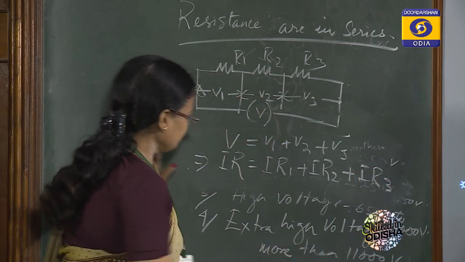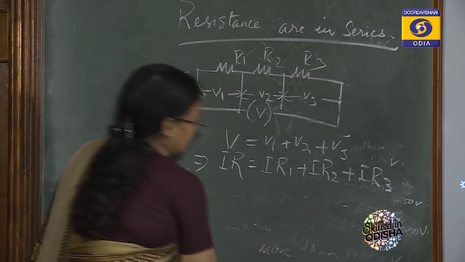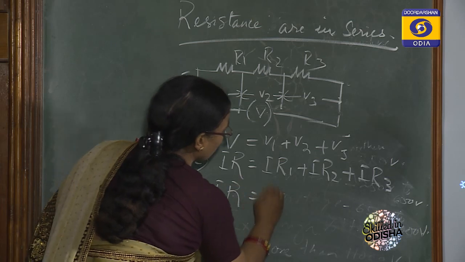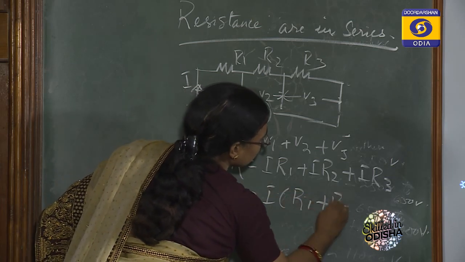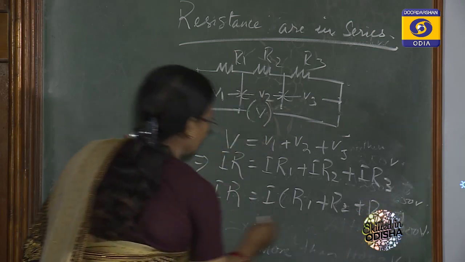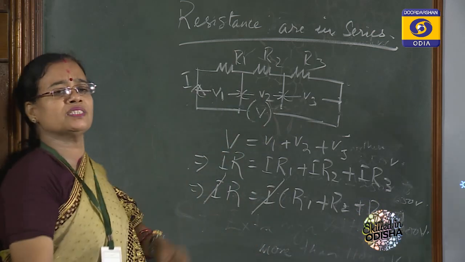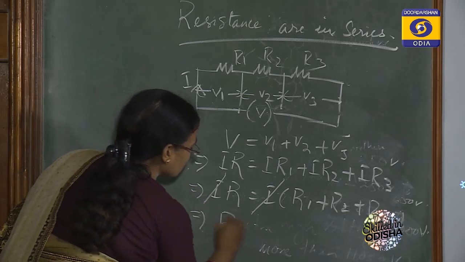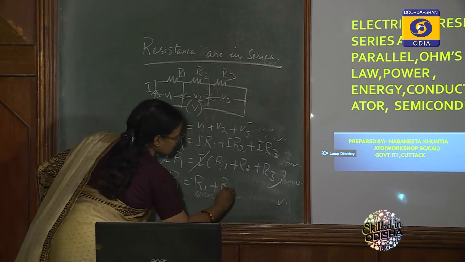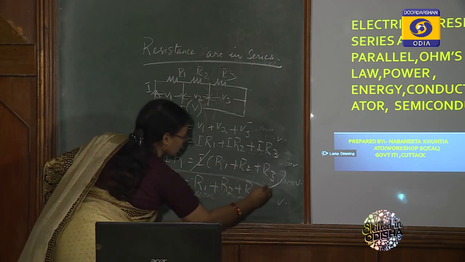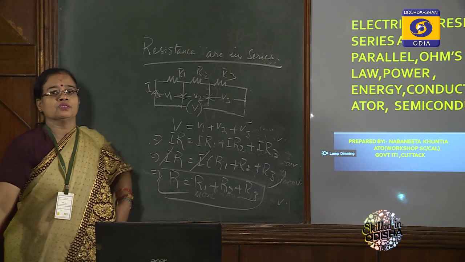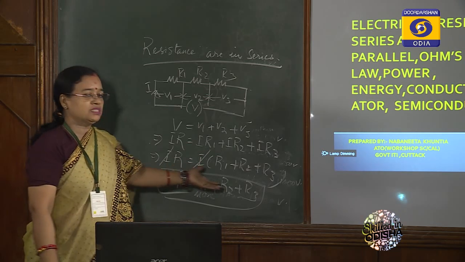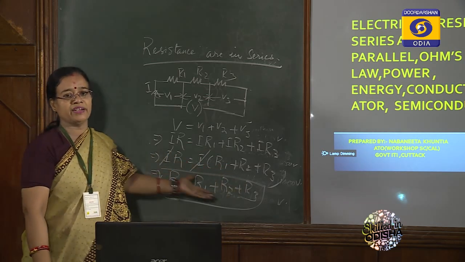Please note this. Since they are in series, IR equals I into R1 plus R2 plus R3. Cancelling I from both sides, the conclusion is R equals R1 plus R2 plus R3. That means when connected in series, the equivalent resistance is the summation of the individual resistances.